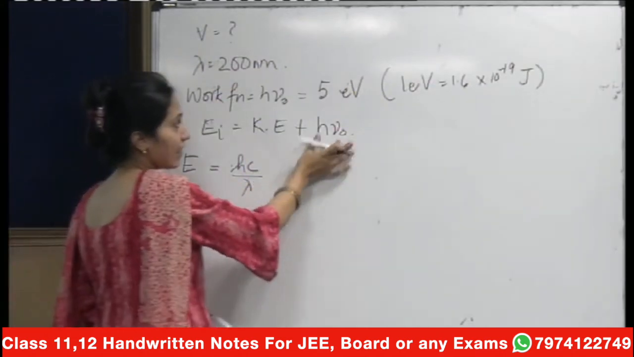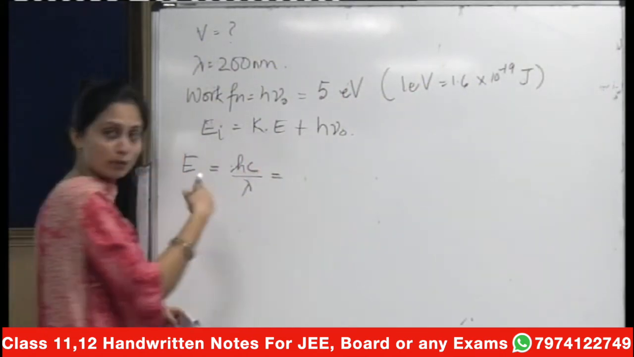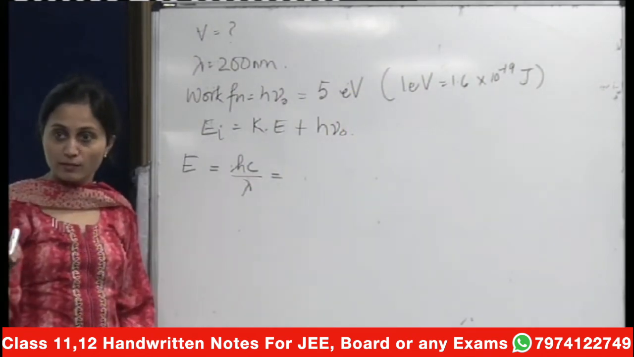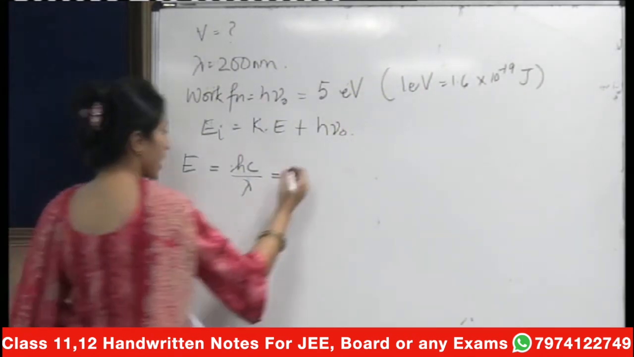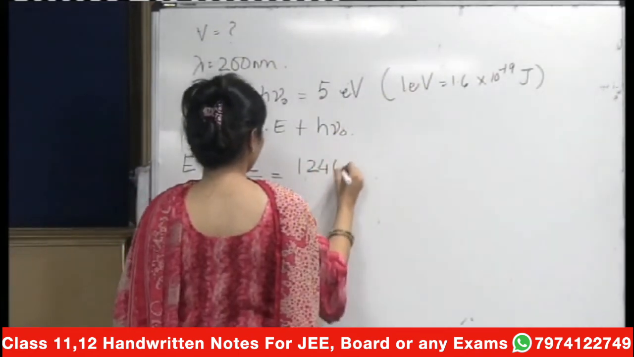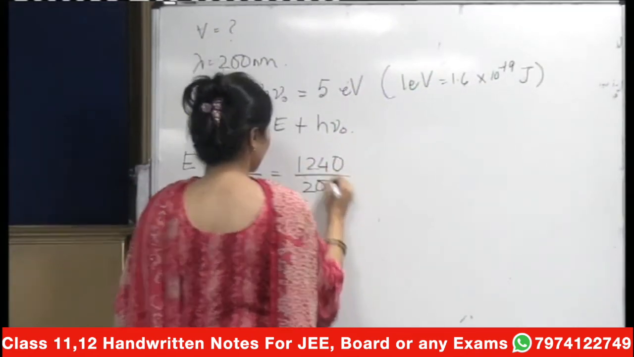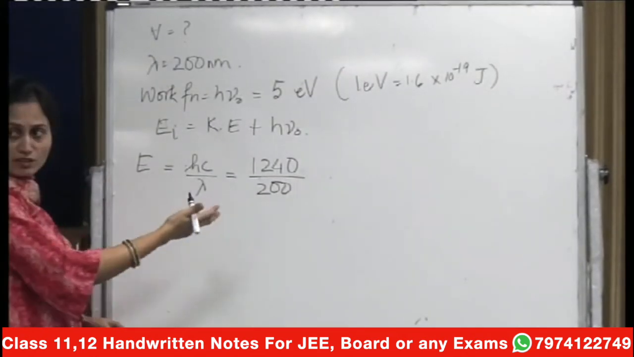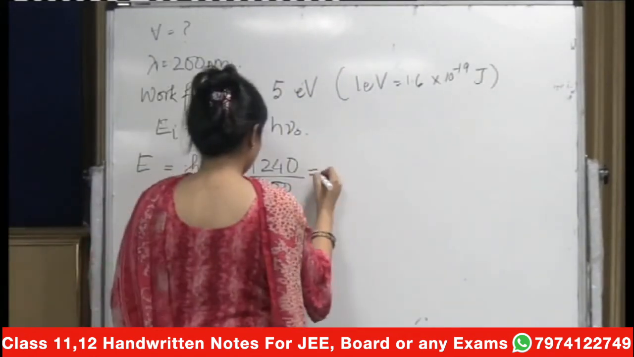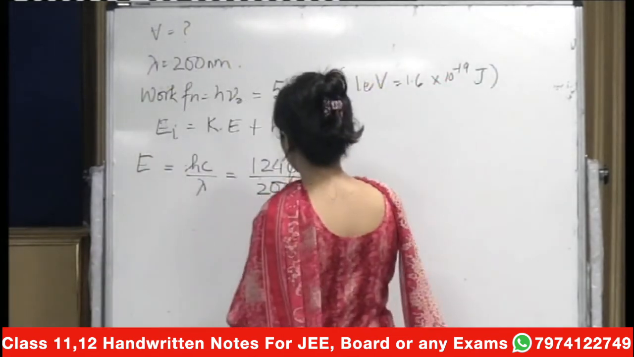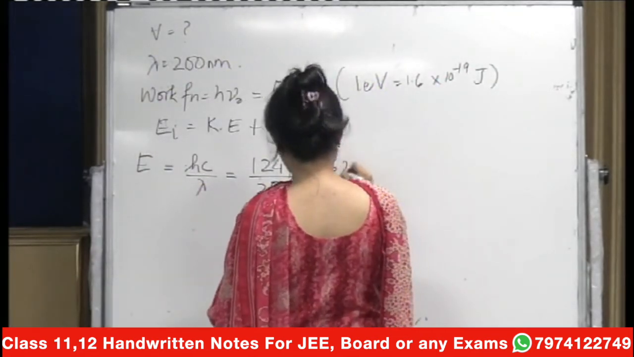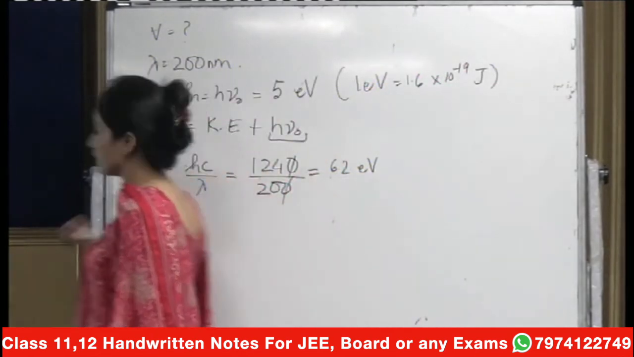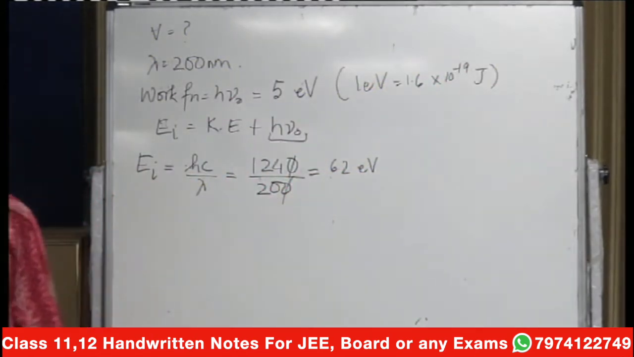Now because I have this in electron volts, I have an easy formula for electron volts. What was that? 1240 divided by lambda. So I can actually use that here. 1240 divided by 200. That is like a quicker method. 1240 divided by 200, and that will be equal to, you can easily see that, 6.2 electron volts. So I calculated the initial energy because I was given the wavelength.